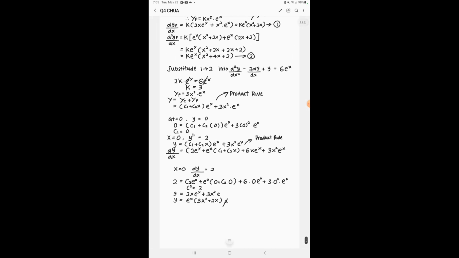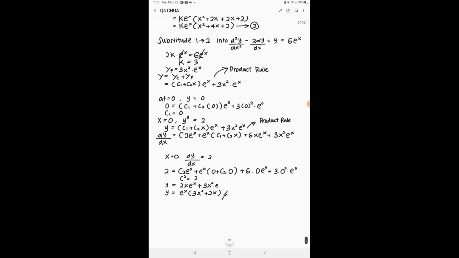Based on the equation given, at x equal to 0 and y equal to 0, we just substitute the value into the equation that we get. And for the second, the equation also states x equal to 0 and second derivative is equal to 2. So we sub it into our equation, and in this process we also use the product rule.